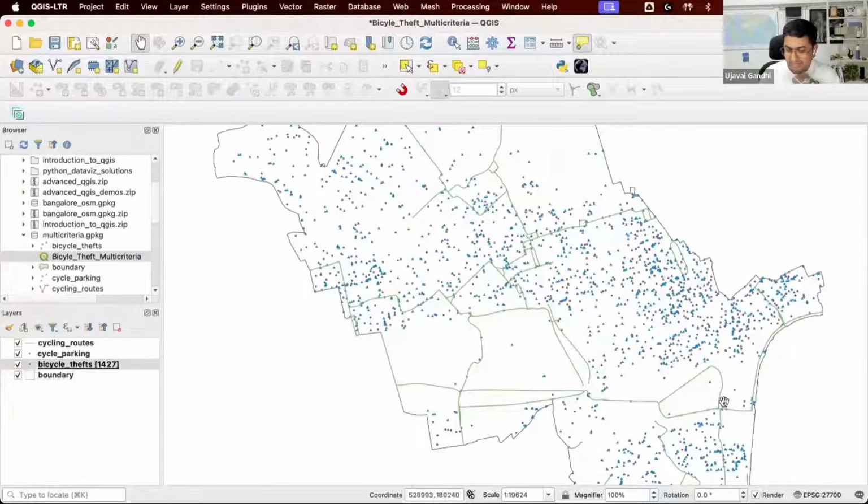So how can I combine these three criteria and find where I should build new parking, which is in a bicycle theft hotspot, there is no existing parking nearby, and it's near to a road, a bicycle route? I want to find those locations. And we'll go and do this analysis in QGIS.